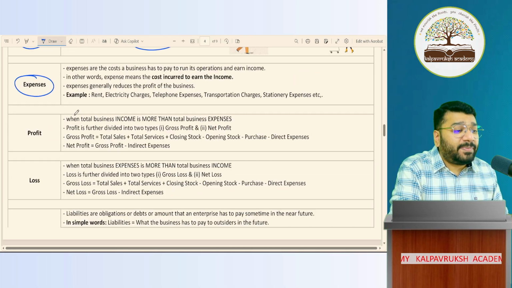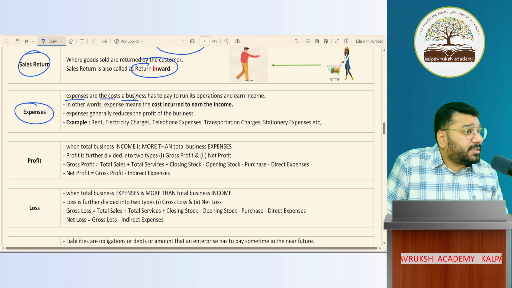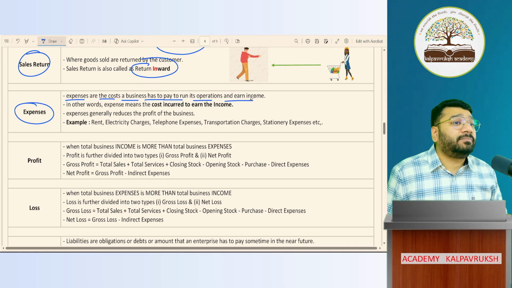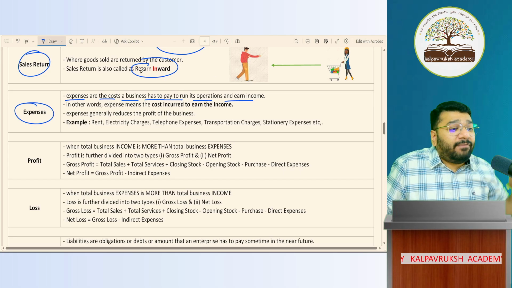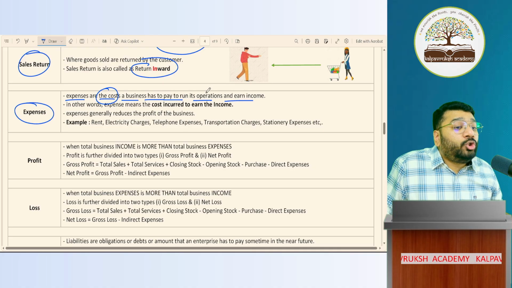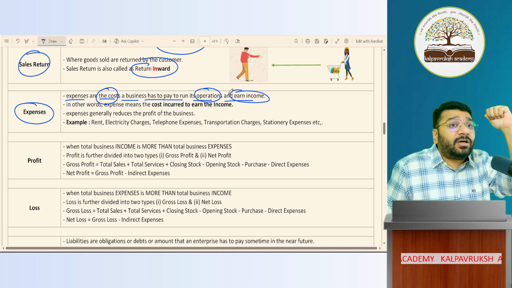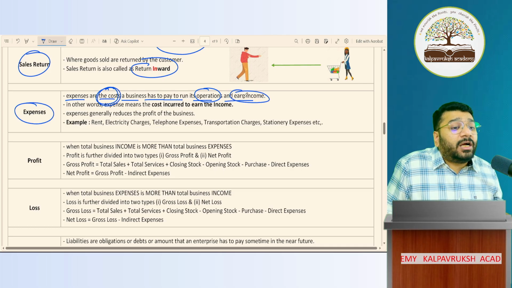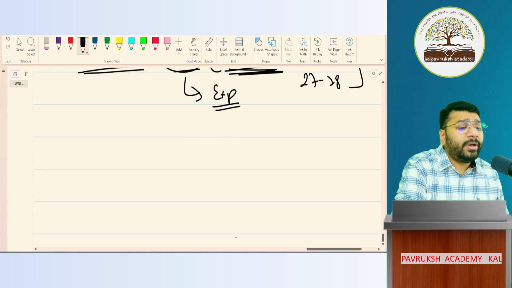Expenses are the cost a business has to pay to run its operation and earn income. Expenditure means the cost that I have to incur to run the business and earn income. So ultimately, expenditure is cost incurred to earn income. This is the ultimate crux. What is expenditure?